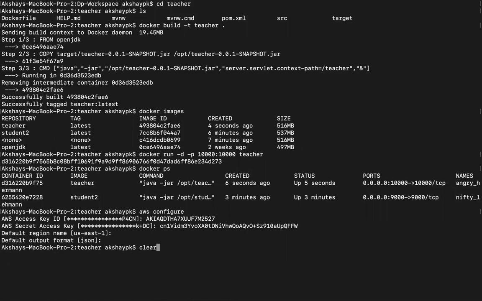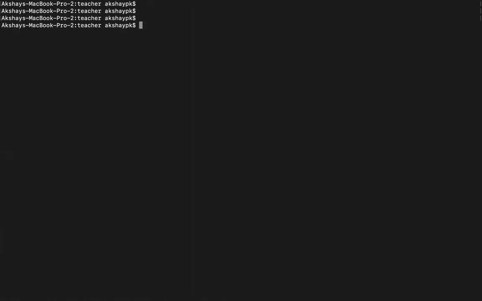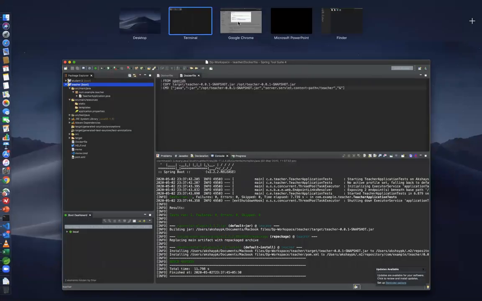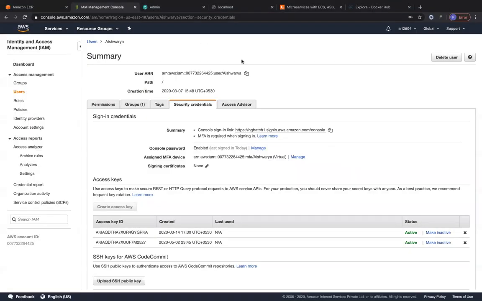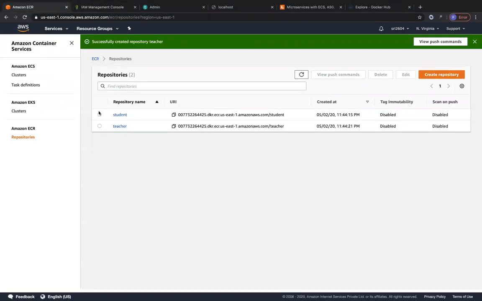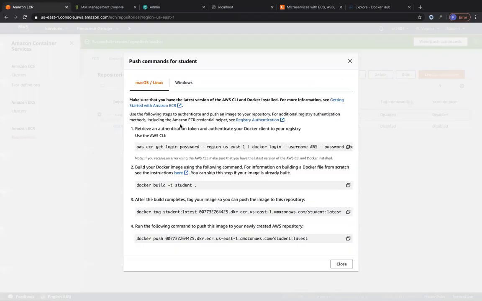Since we have configured our CLI, the next step is to appropriately tag the image. But I'm not going to memorize all of these steps. I'm going to follow what ECR gives me. For the student microservice, I'm just going to click on the student microservice over here, and click on view push commands. You can see over here, it tells you to run this first command to log into the ECR service. Then you can build your student microservice, which you already have built, tag it appropriately and then push it. So we're just going to copy this to login first.